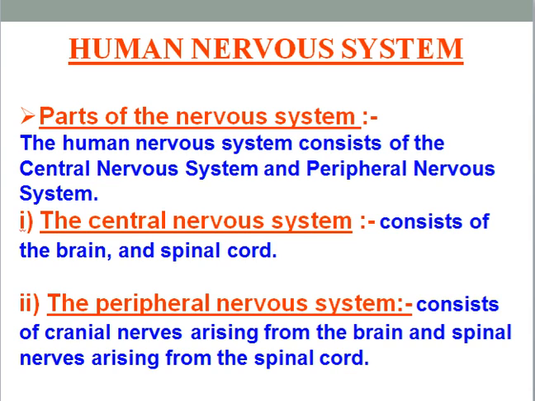The second part is the peripheral nervous system. The peripheral nervous system is the nervous system through which the responses provided by the central nervous system are distributed to each and every body part, each and every corner of the body. Keep it in your mind, these arise from the brain and spinal cord, and they get distributed, because cranial nerves, spinal nerves, and the autonomic nervous system entirely come under the peripheral nervous system, because it is distributed throughout the periphery of the body. That's why the name has been given. And the central nervous system, why is the name like that? Because it is located centrally within our body, that's why.